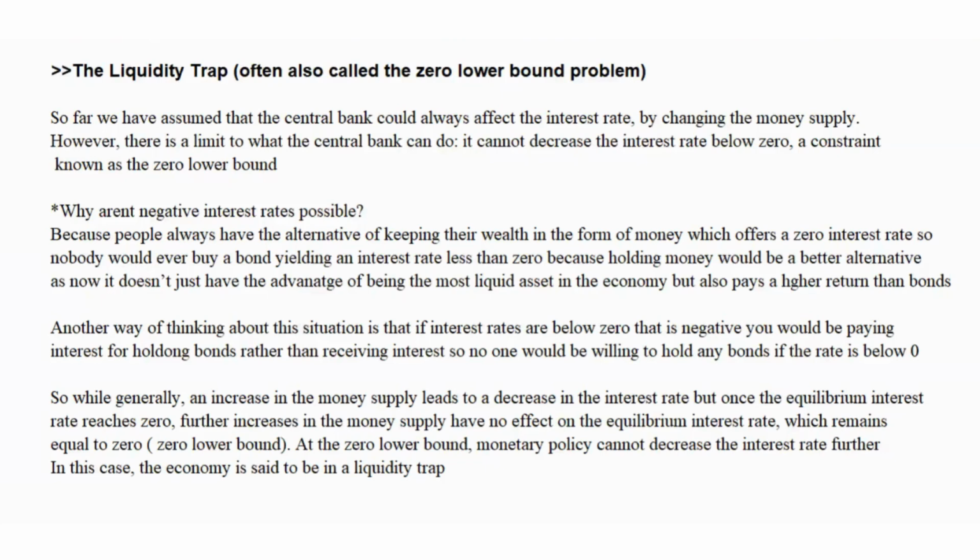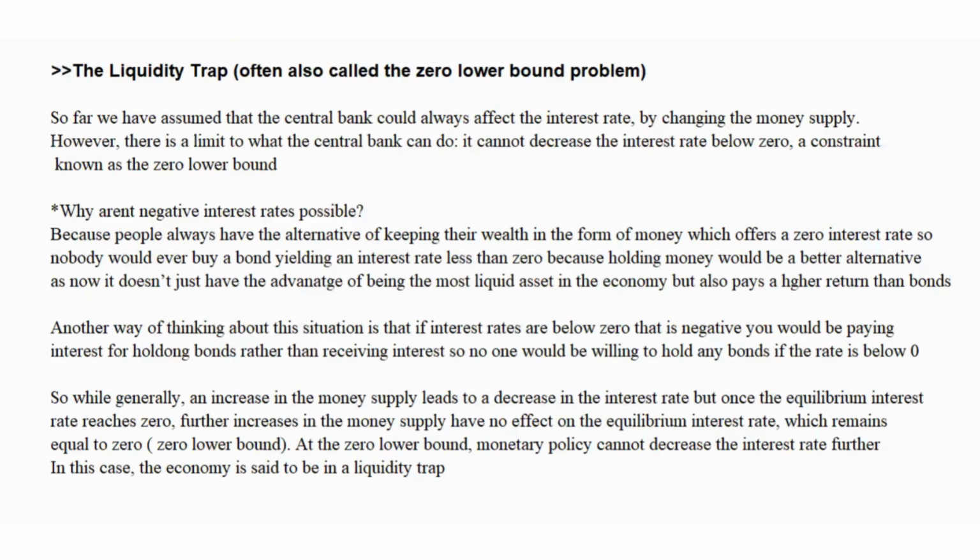So far we have talked about how the central bank can always affect the interest rate by changing the money supply. If it increases the money supply, it can lower the interest rate, right? If it reduces the money supply, it can increase the interest rate. However, there's a limit to what the central bank can do. It cannot decrease the interest rate below zero. This is a constraint which is known as the zero lower bound.